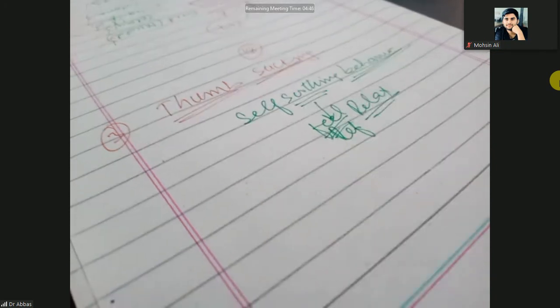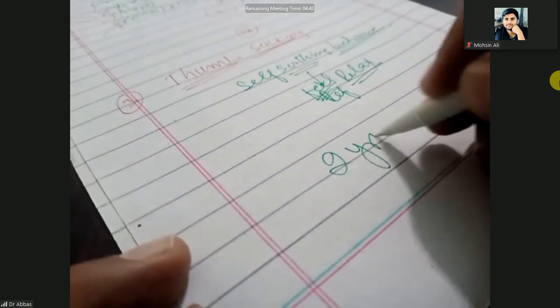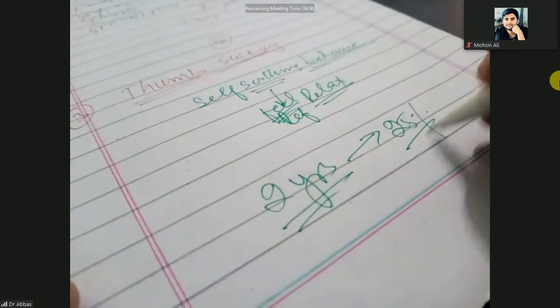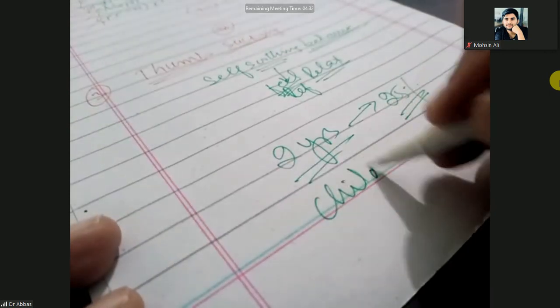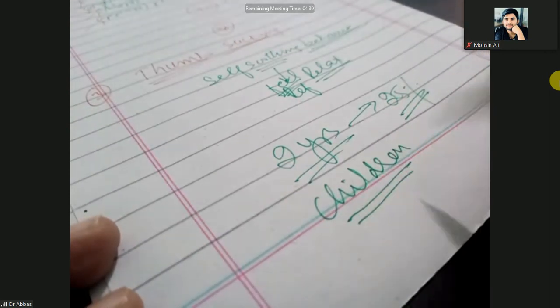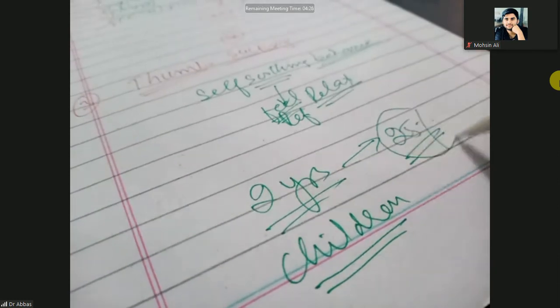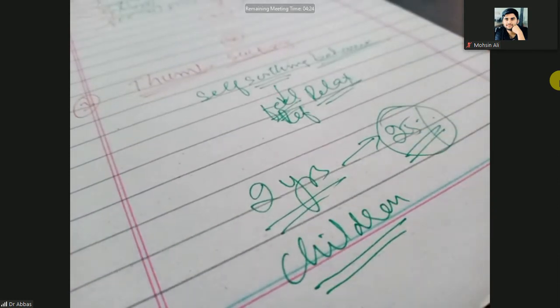It is most commonly seen in 25% of children at 2 years of age. So the age is 2 years. Out of these 2 year old children, 25% have thumb sucking.